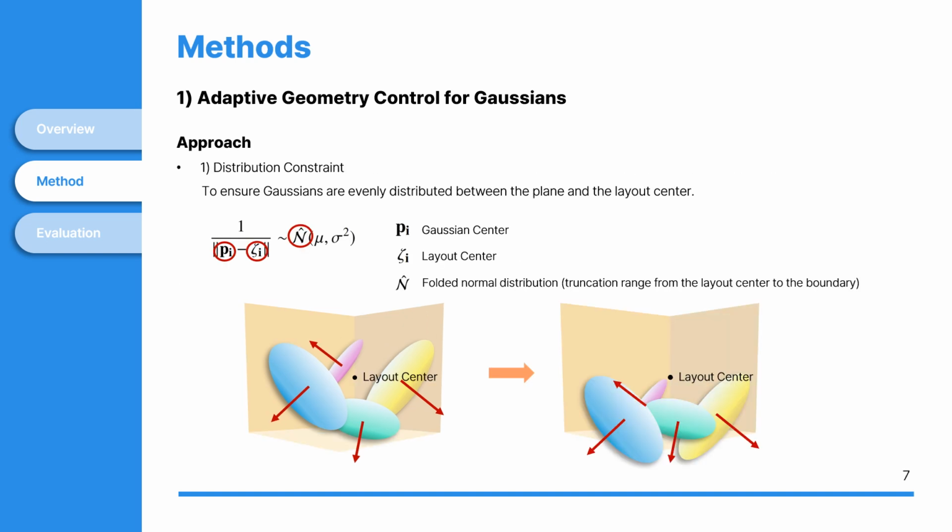The first step in adaptive geometry control is position adjustment using distribution constraint. Initially, Gaussians are randomly placed within the layout bounding box. This process moves them closer to the edges of the layout near the surface. In other words, Gaussians are repositioned to be uniformly distributed between the center and the surface of the layout.